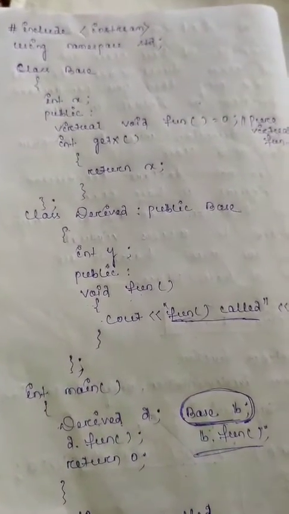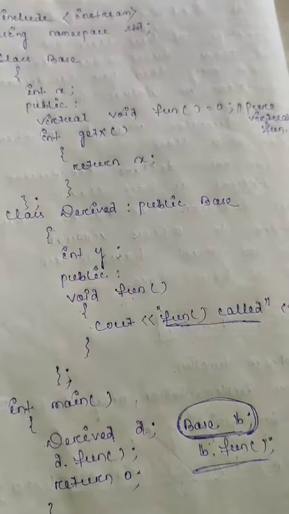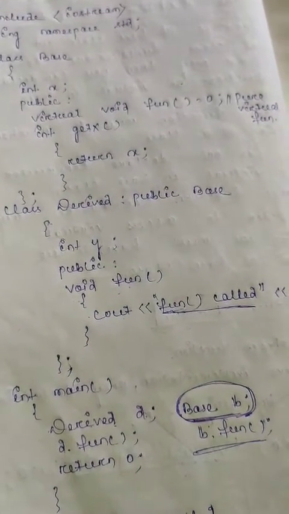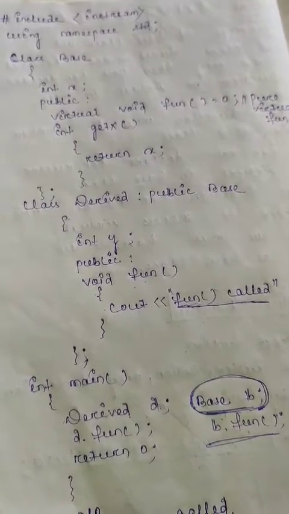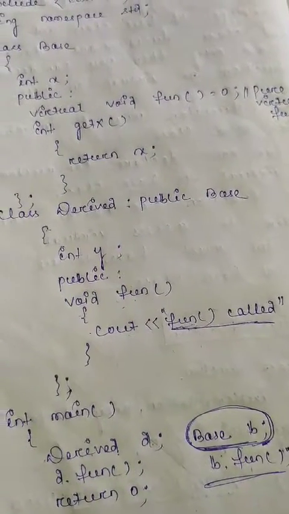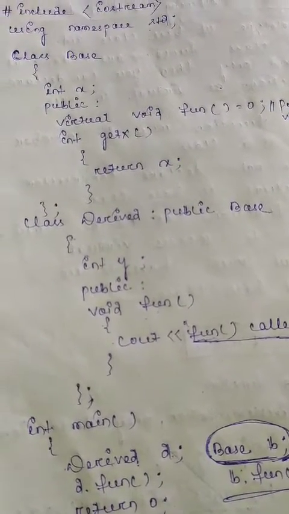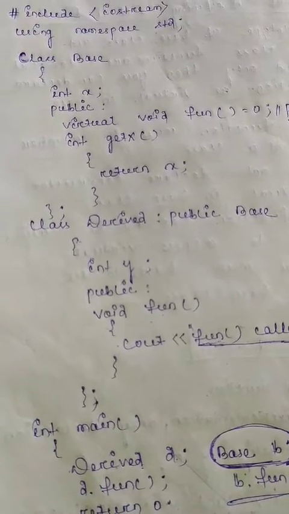You only have to remember a few things about pure virtual function. A pure virtual function must be assigned 0, and it is defined by using the virtual keyword.